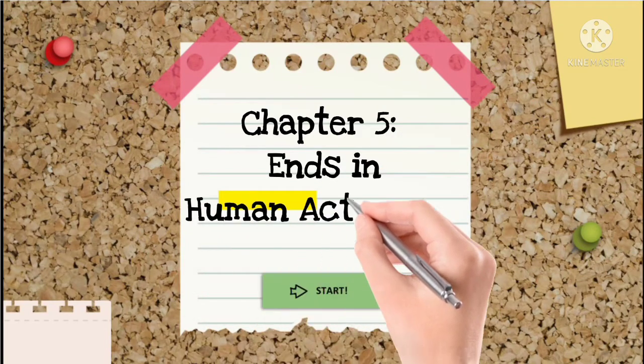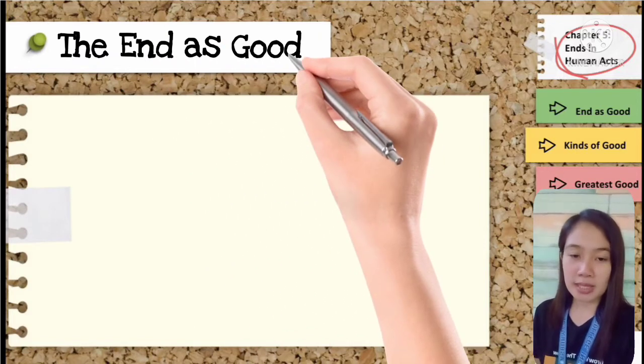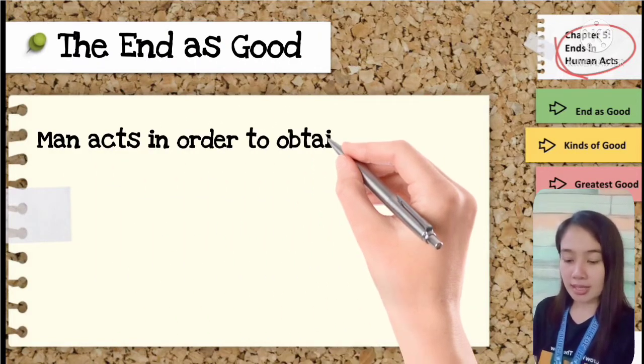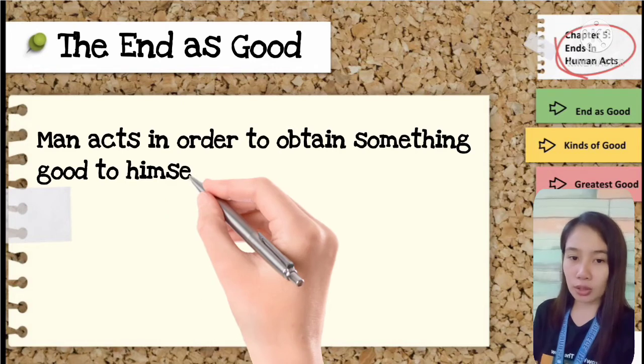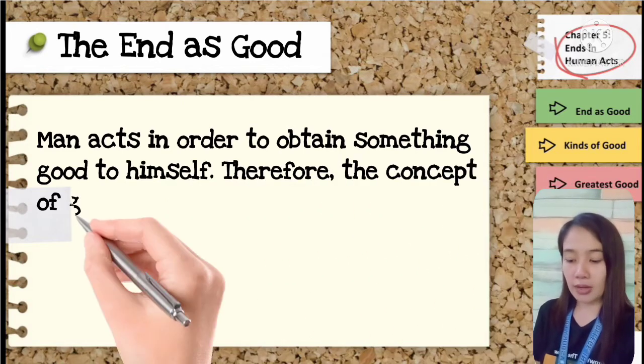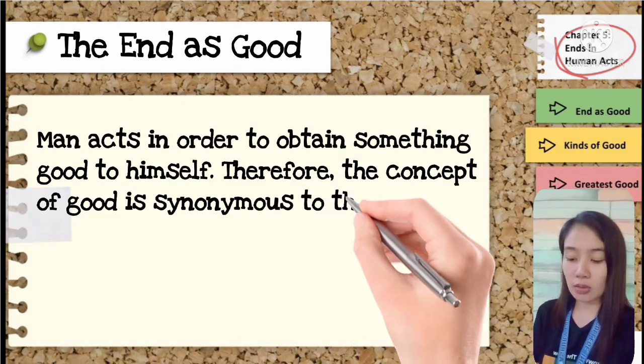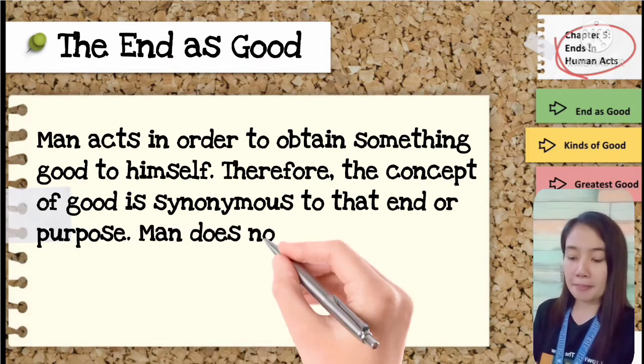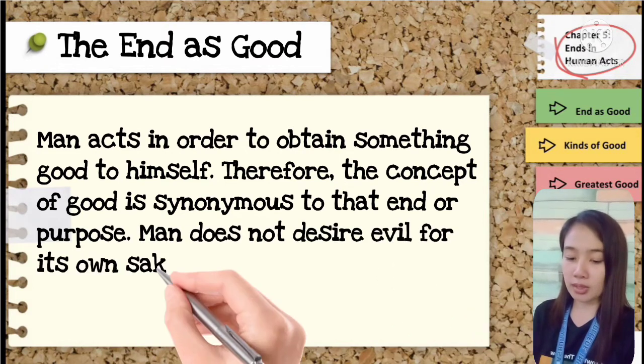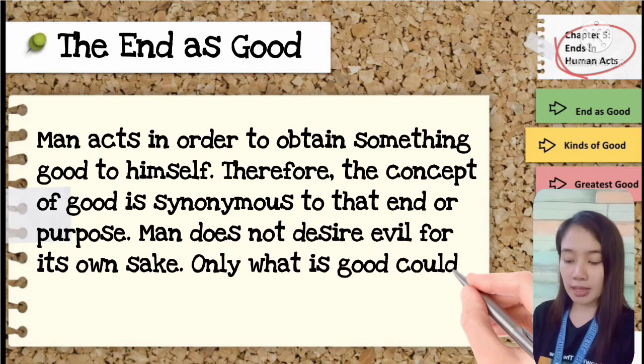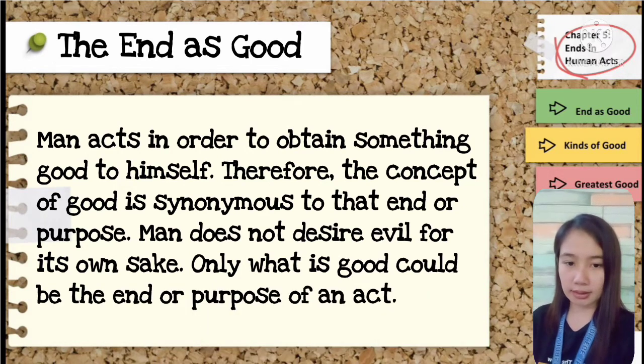Chapter 5: Ends in Human Acts, Part 2. Okay, so umpisahan natin sa the end as good. Sabi dito, man acts in order to obtain something good to himself. Therefore, the concept of good is synonymous to that end or purpose. Man does not desire evil for its own sake. Only what is good could be the end or purpose of an act.